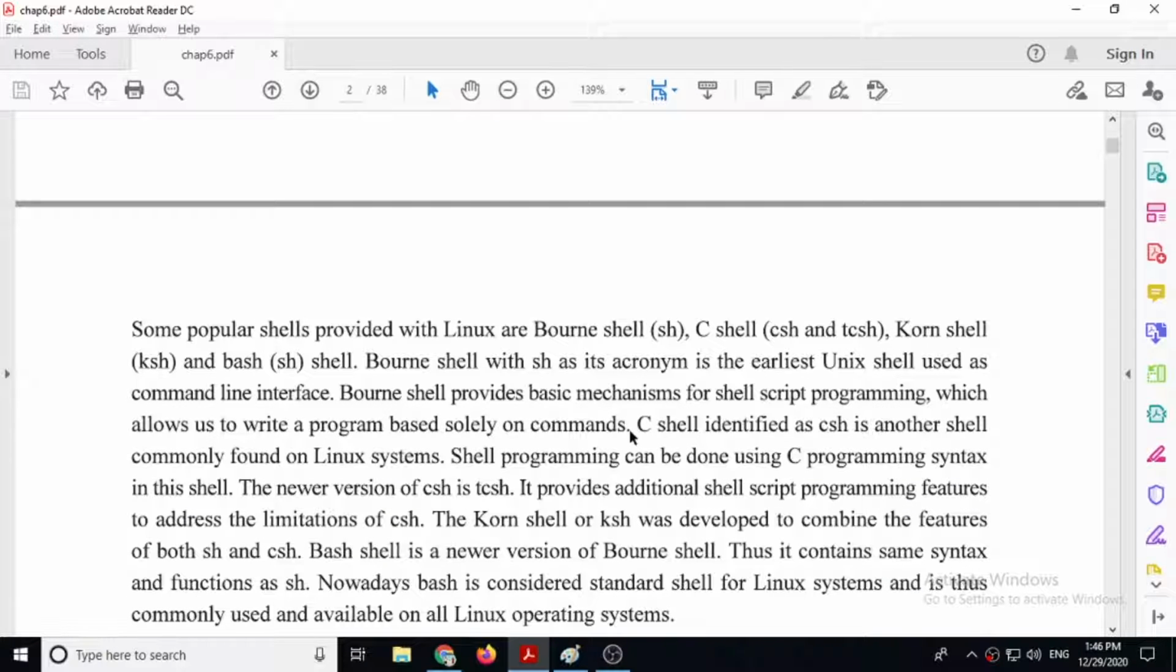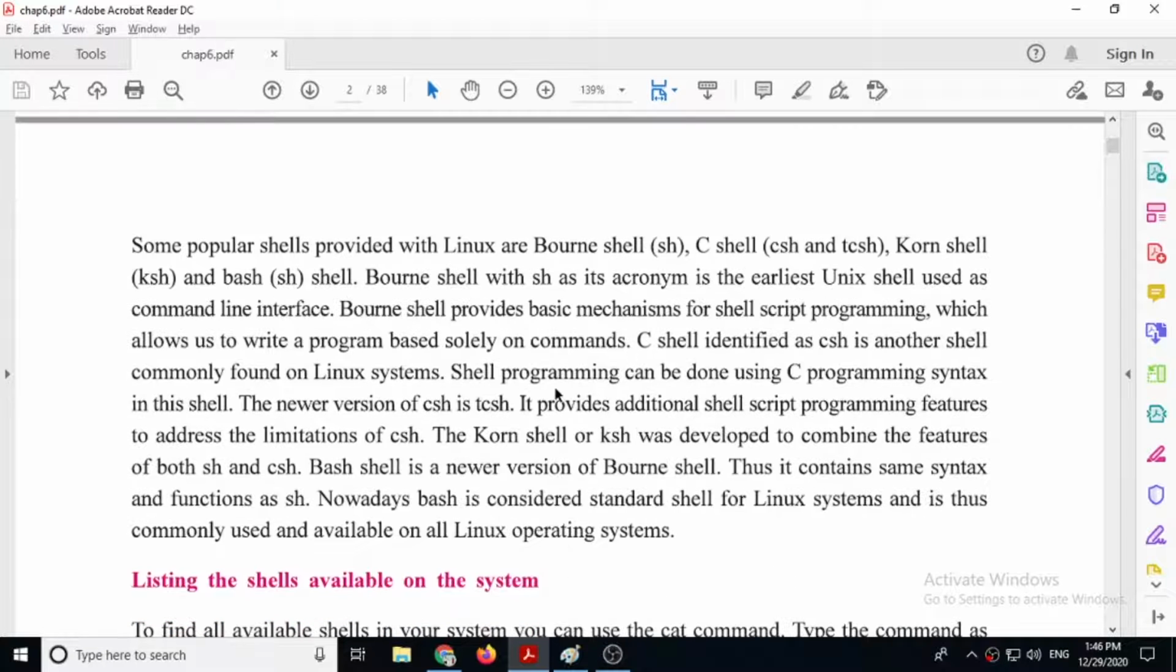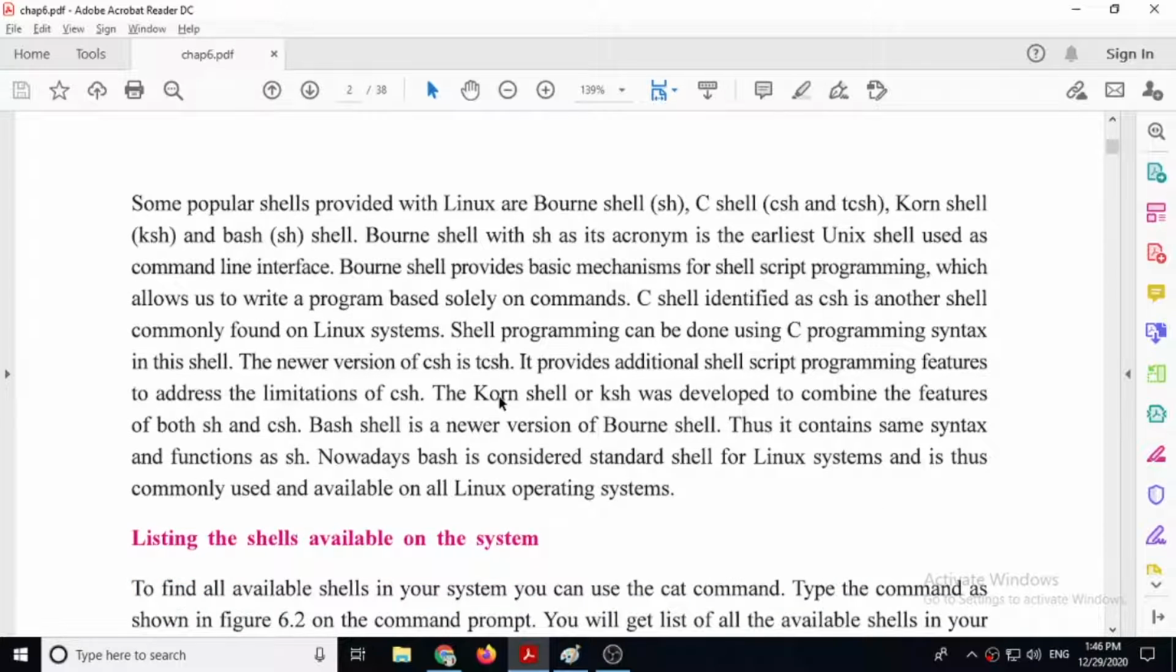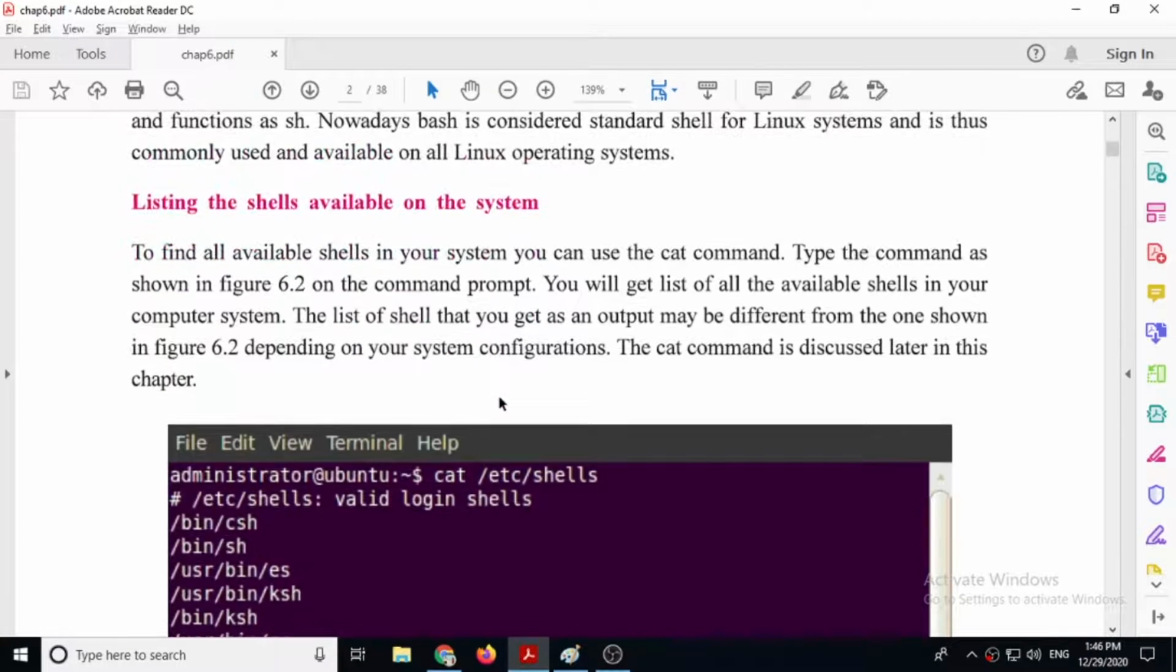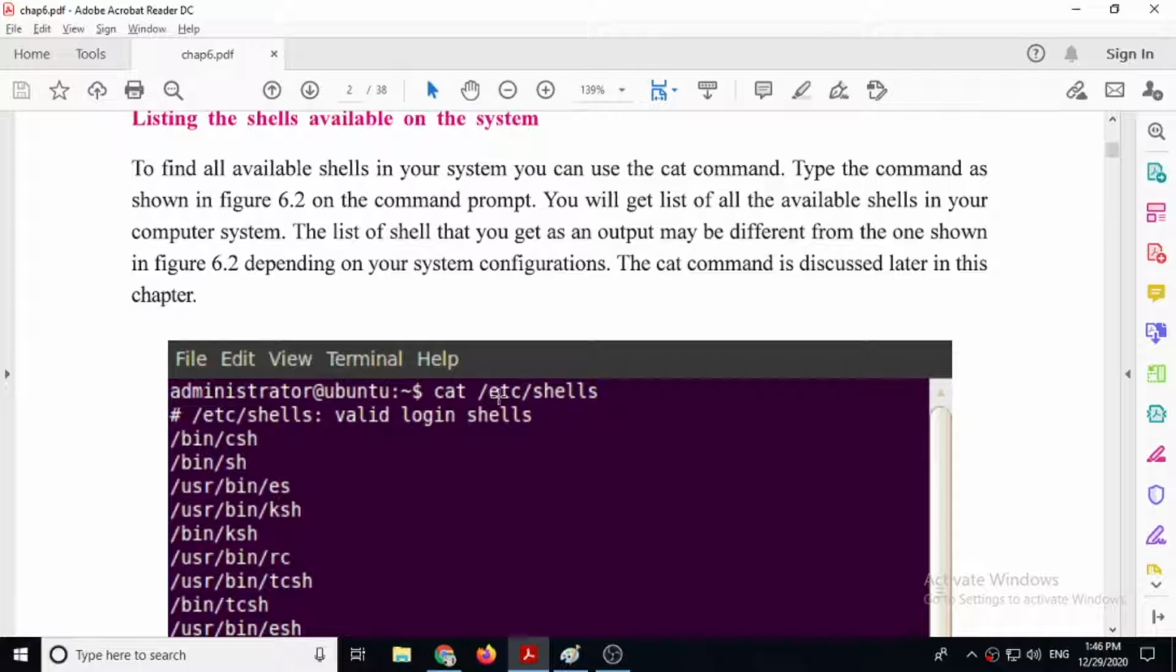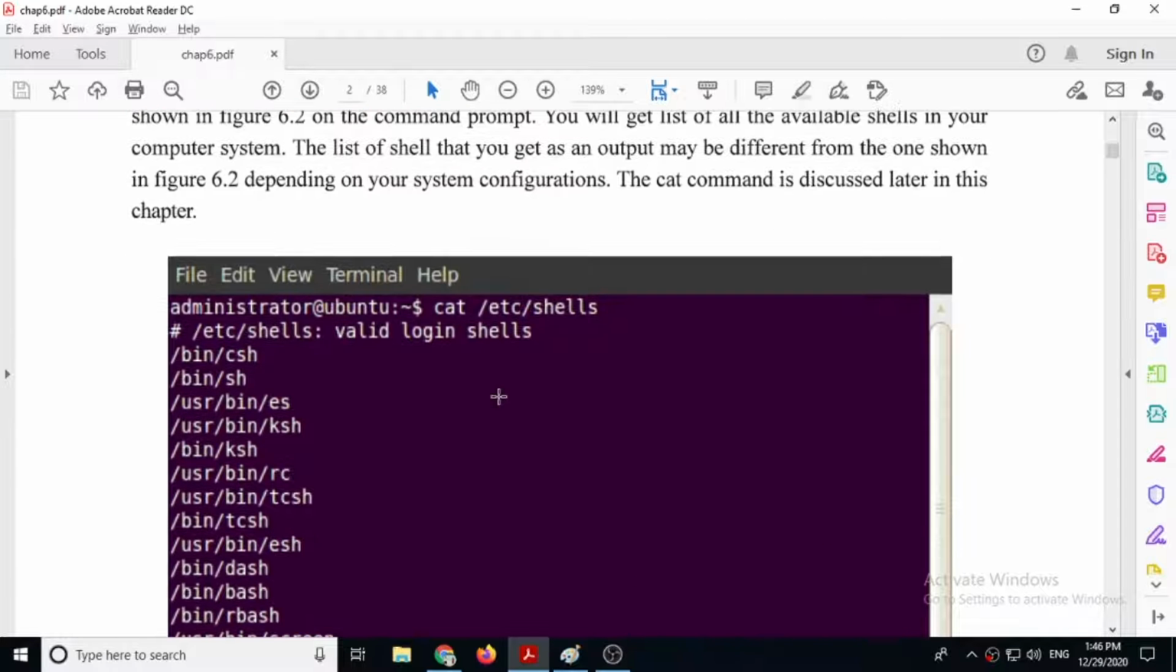Now, in the last lecture, we also discussed about shells. A shell is nothing but a programming file of Linux. There are various shell files available, and we have studied 4 shell files: Bourne shell, C shell, Korn shell and BSH shell. So we discussed this in the last lecture.